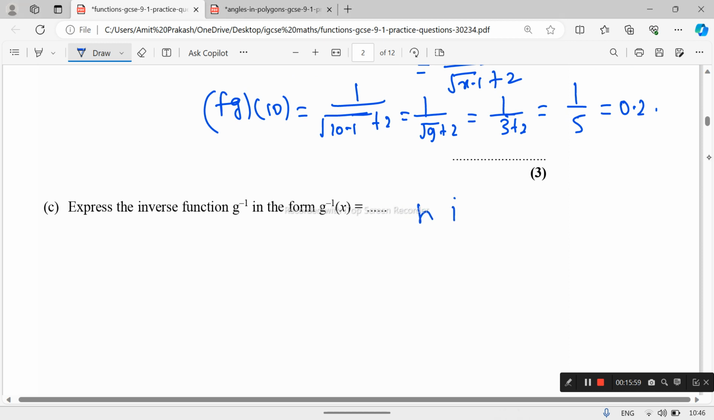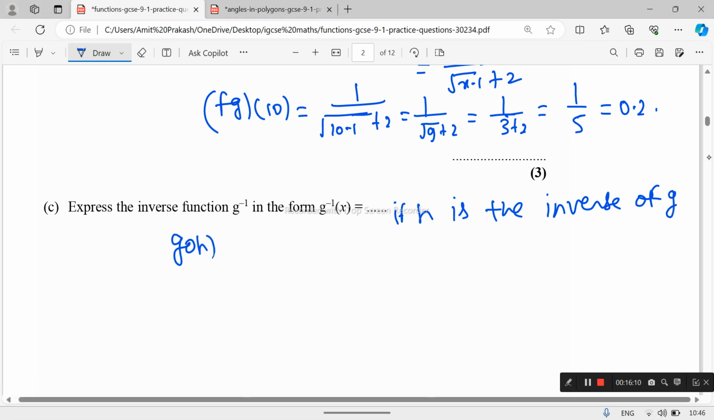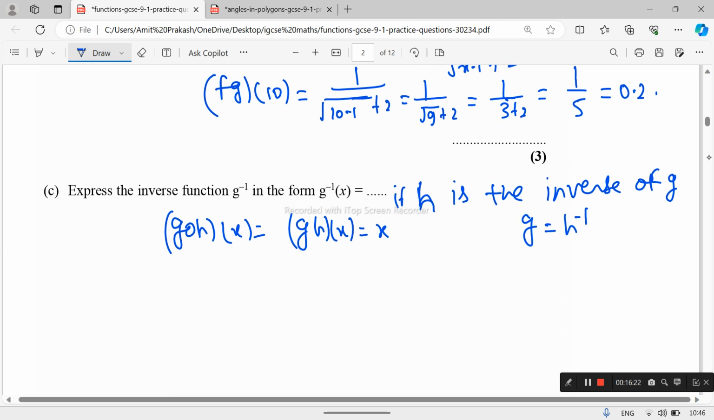Again, express the inverse of the function g in the form of g inverse x. If h is the inverse of g, then g o h x, or g of h x, equals x. This is the definition of inverse. We write g equals h inverse, or h equals g inverse. So g of h x equals x.